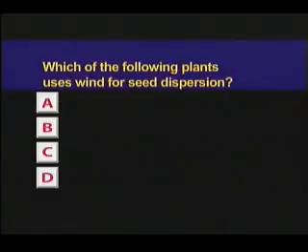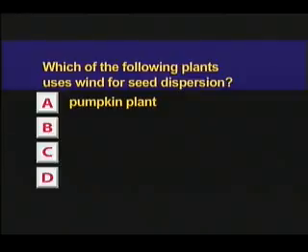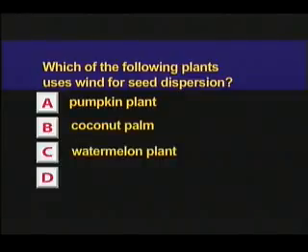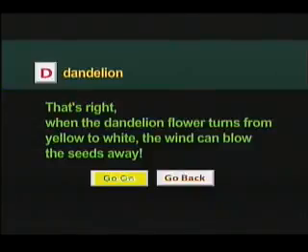Which of the following plants uses wind for seed dispersion? A. Pumpkin plant. B. Coconut palm. C. Watermelon plant. D. Dandelion. That's right. When the dandelion flower turns from yellow to white, the wind can blow the seeds away.